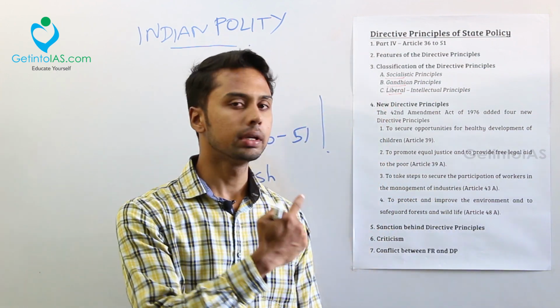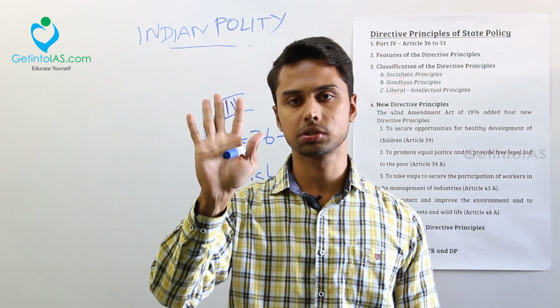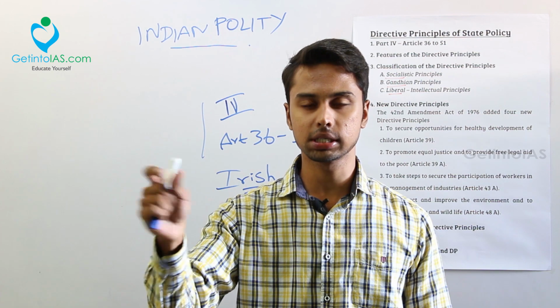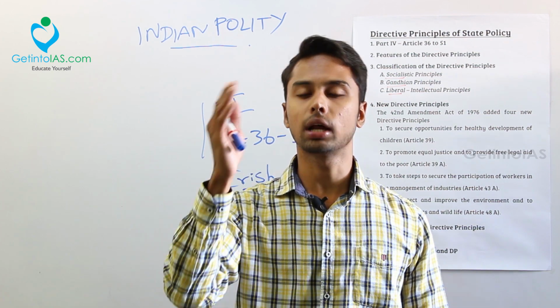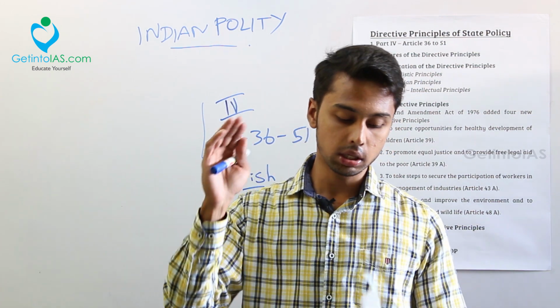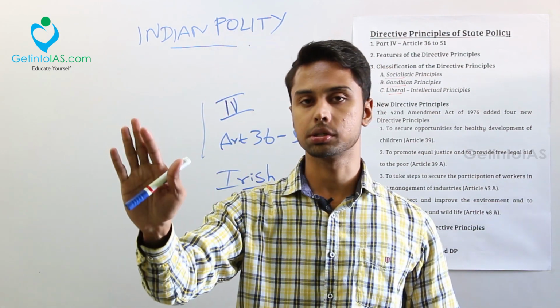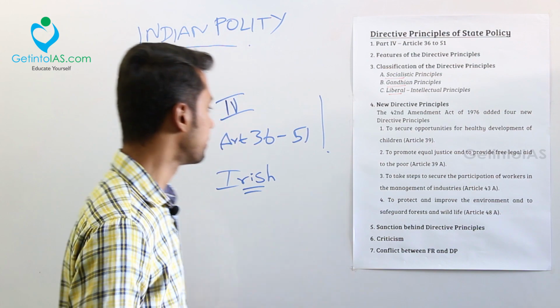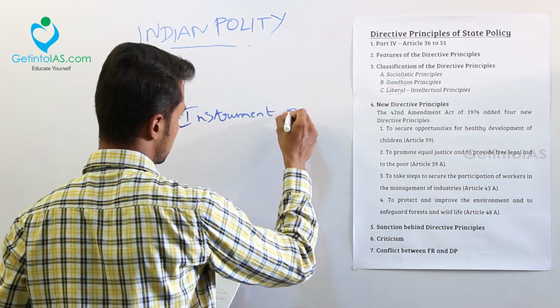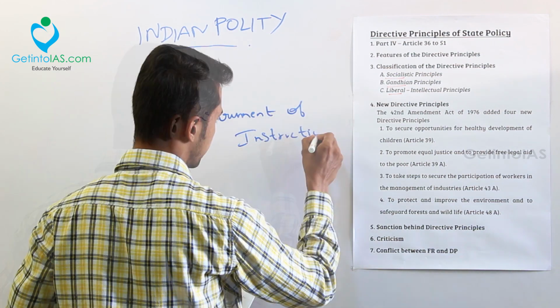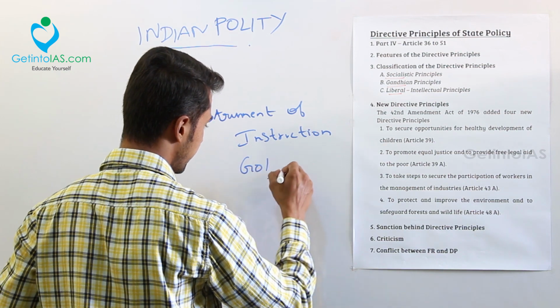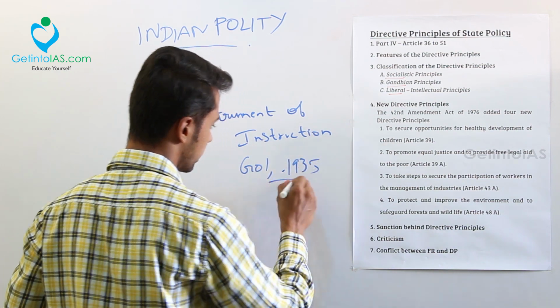This DPSP is rules or instructions. Okay, it is just rules or instructions to the state in the point of your administration, executive and all other matters. It is just instructions or recommendations. Next thing, it resembles something called the Instrument of Instructions from the Government of India Act of 1935.